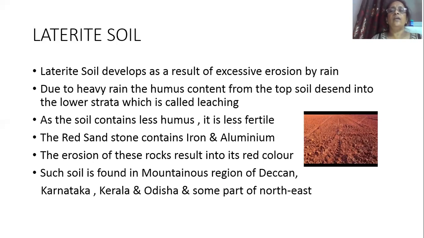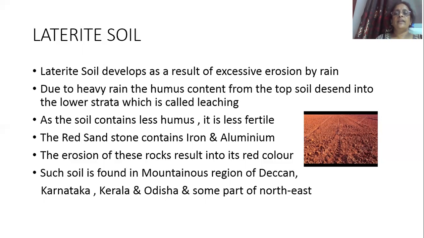Then laterite soil. This soil is formed because of excessive erosion by rain. That means during the rainy season, due to heavy rainfall, a large amount of soil particles moves from one place to another. So this soil is developed because of excessive erosion by rain. And due to heavy rain, the humus content from the top soil descends into the lower strata, which is called leaching. The rainwater washes away the upper layer of the soil. That is called leaching.